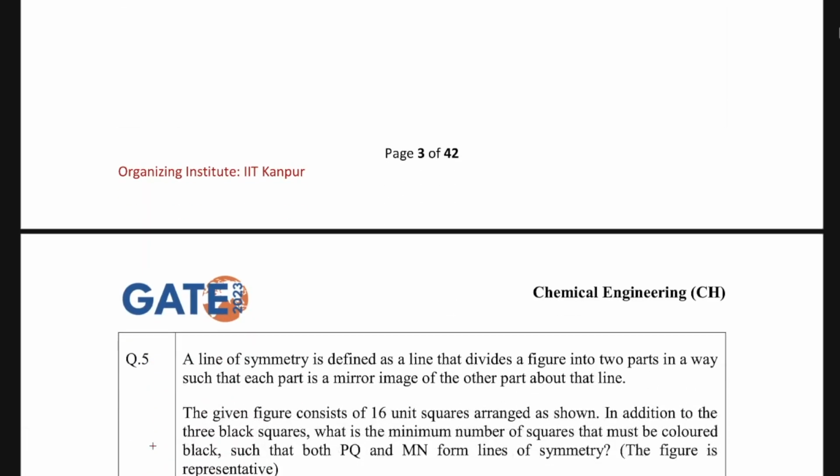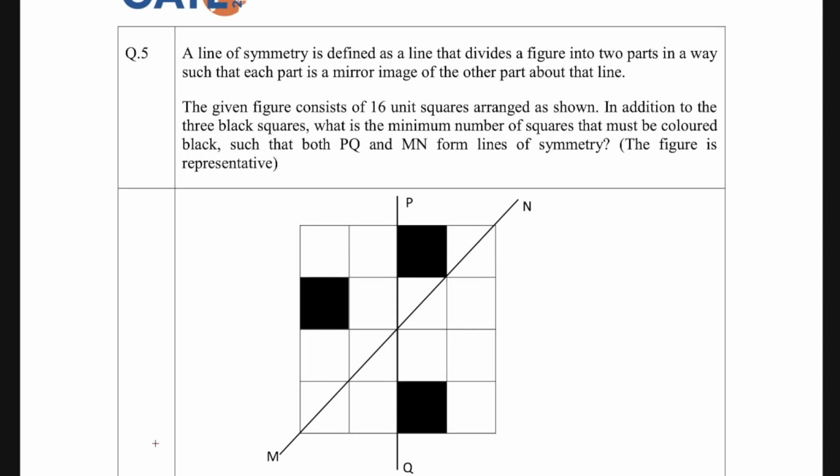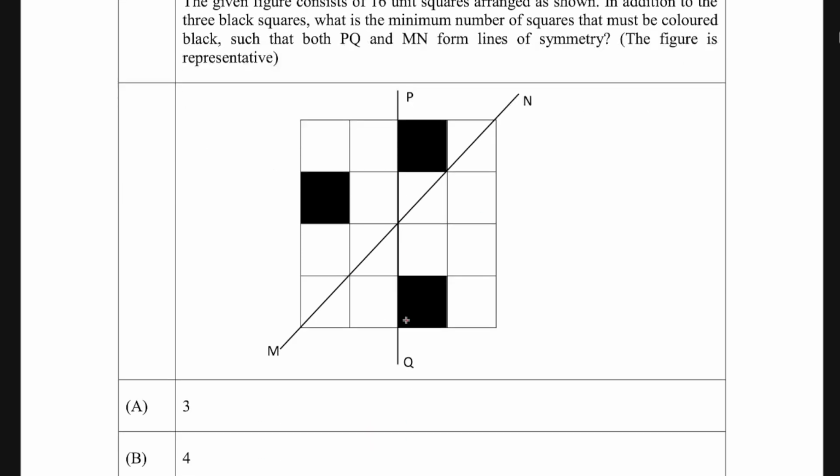All right. Okay, let's take the next question. It says that a line of symmetry is defined as the line that divides the figure into two parts in a way such that each part is the mirror image of the other part about that line. The given figure consists of 16 unit squares arranged as shown. In addition to the 3 black squares, what is the minimum number of squares that must be colored black such that both PQ and MN lines form the symmetry? So you have to make these lines, the straight one and this diagonal line, the symmetrical lines, okay.